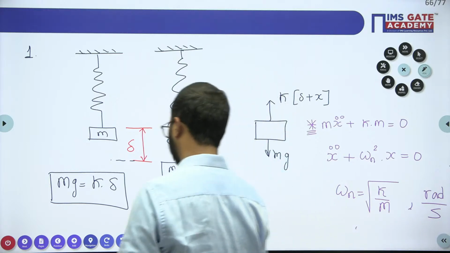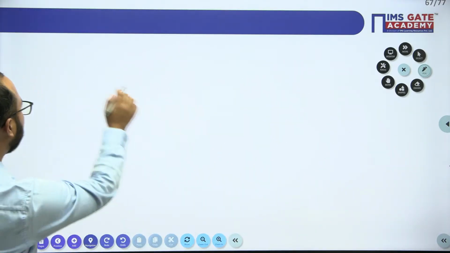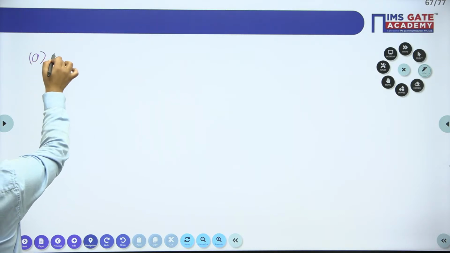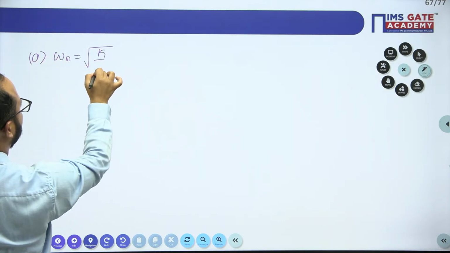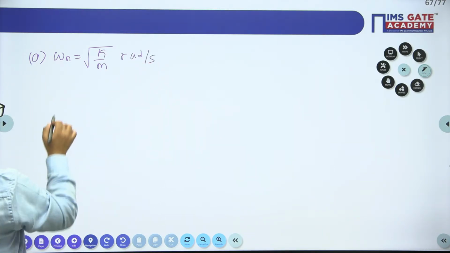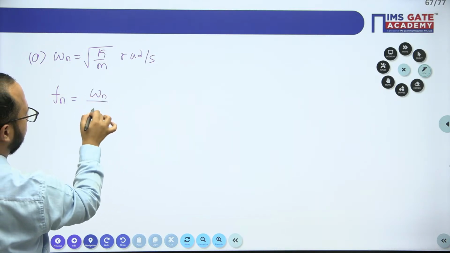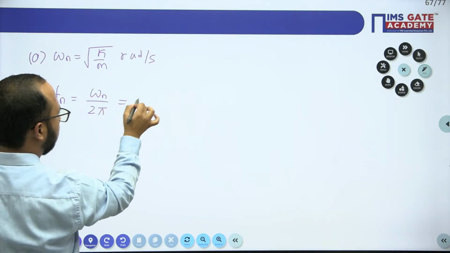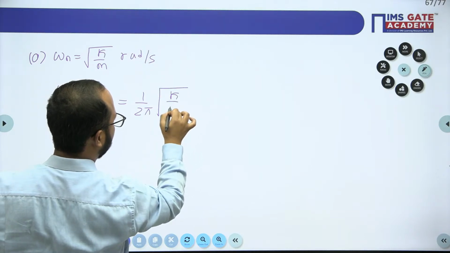Now that is the important point. Next, we have omega n, the natural frequency, under root k by m, in radian per second. Let's suppose I want the frequency in hertz, what will I do? Omega n by 2 pi, that is 1 upon 2 pi under root k by m.